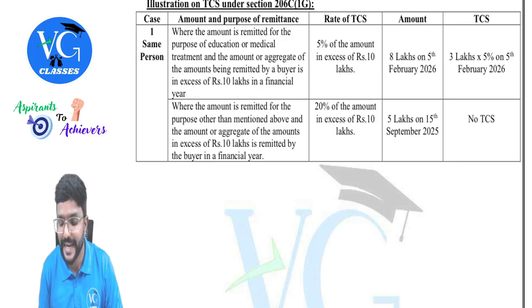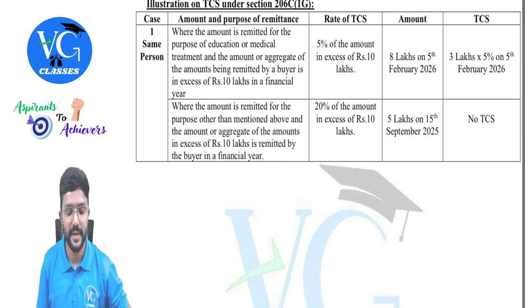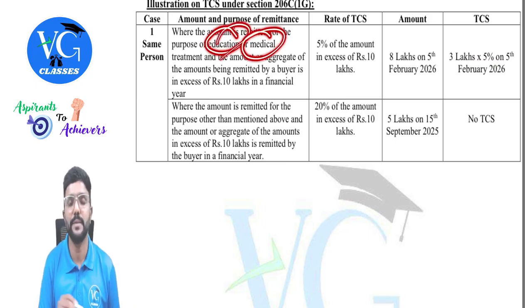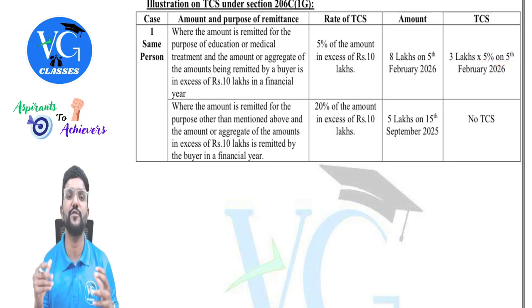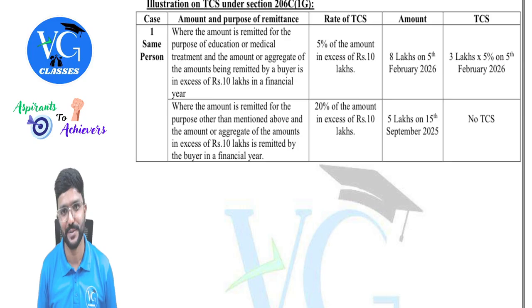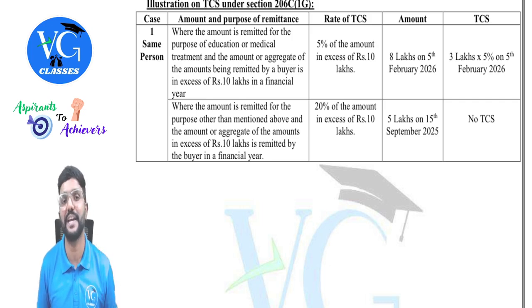So on 3 lakh, it is 5% amount, because when he's remitting the second time, it is for education or medical purpose. So in excess of 10 lakh, it will be at 5% on 5th February 2026, guys. Hope you guys got clarity. If the ICAI wants to make the question a little challenging on TCS, they may test all this, especially on the aggregate limit. So please be careful with it.